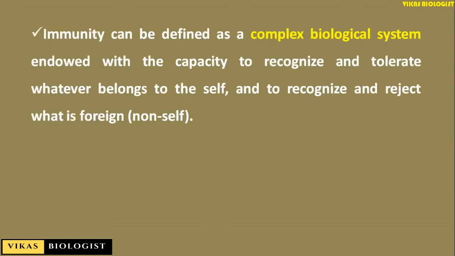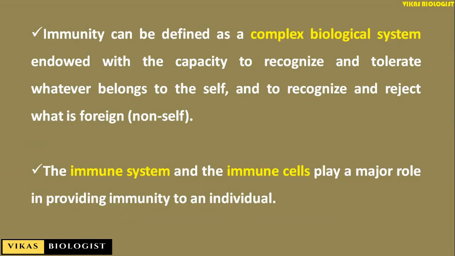Immunity, by definition, can be defined as a complex biological system endowed with the capacity to recognize and tolerate whatever belongs to the self and to recognize and reject what is foreign, that is non-self. So immunity is the one which defines the self and the non-self. The immune system and the immune cells play a major role in providing immunity to an individual.